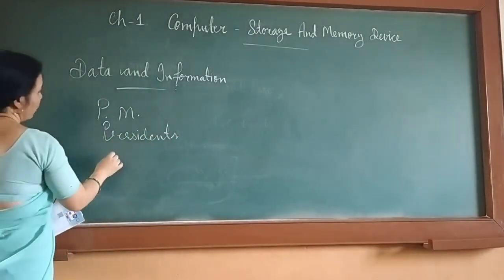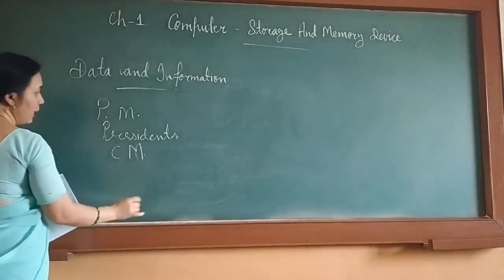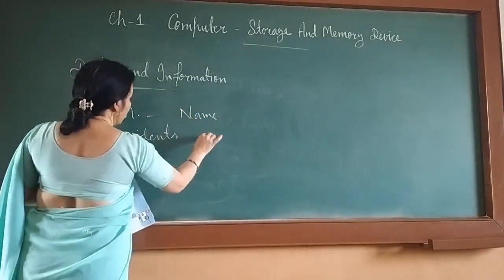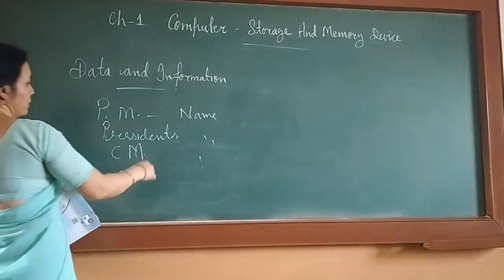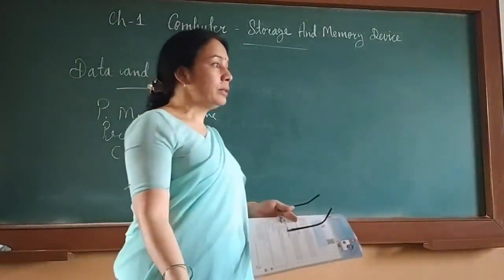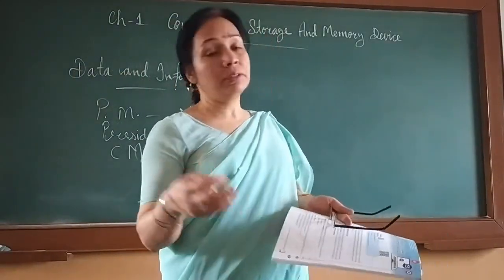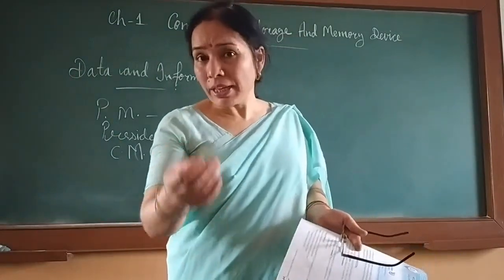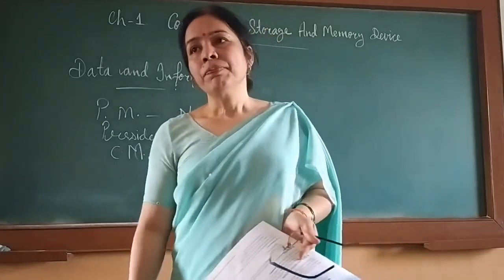If you are in Jharkhand, the CM of Jharkhand's name is also data. Mr. Narendra Modi, then Ramnath Kovind is our president, and here Hemant Soren is chief minister of Jharkhand. So these are facts, and they are called data.